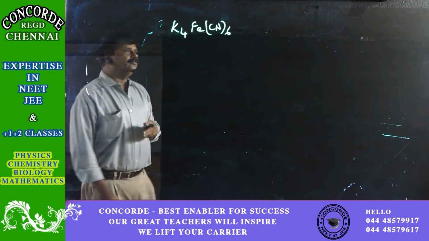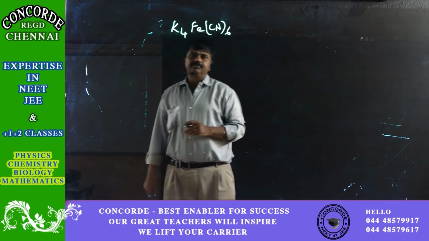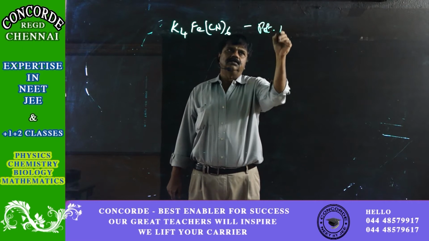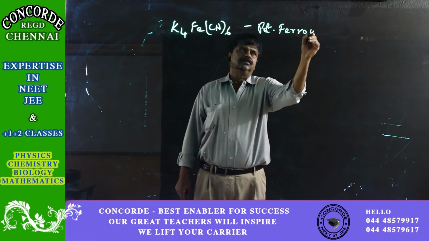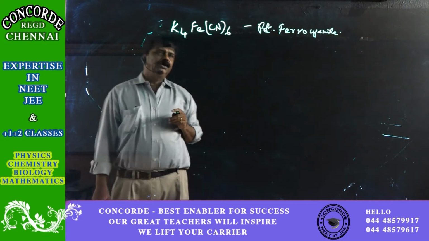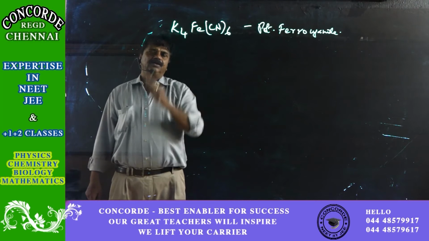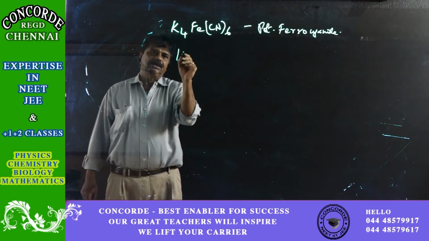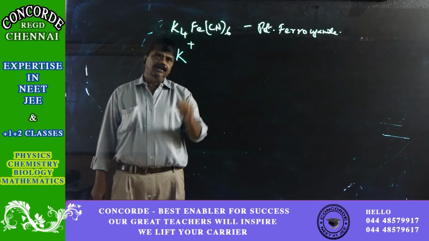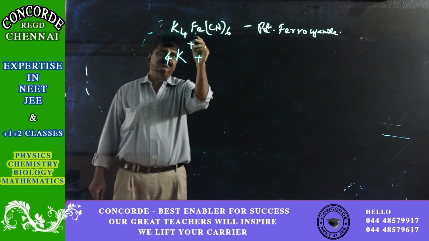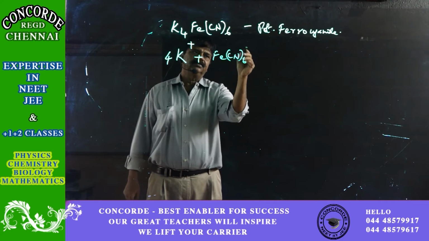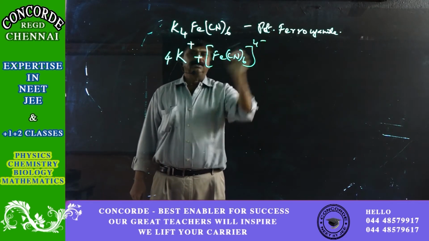Now about K4[Fe(CN)6], it is potassium ferrocyanide. It consists of 4 K plus ions and 1 [Fe(CN)6] 4 minus ion.